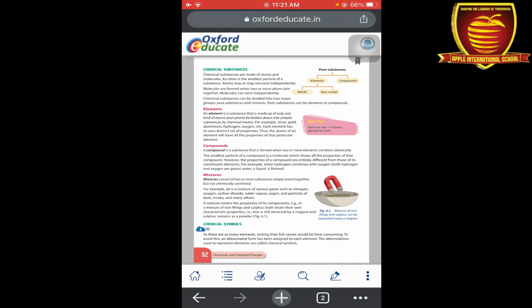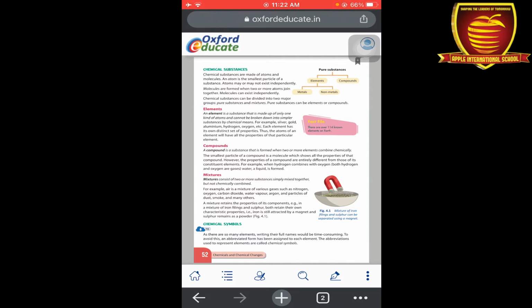Next, chemical substances are further divided into two parts, pure substances and mixtures. What do you understand by the term pure substances? Pure substances are substances that are made up of only one kind of substance. As you see in the given flow chart, pure substances are divided into two parts, elements and compounds, and elements are further divided into metals and non-metals. Firstly we are going to read about elements.